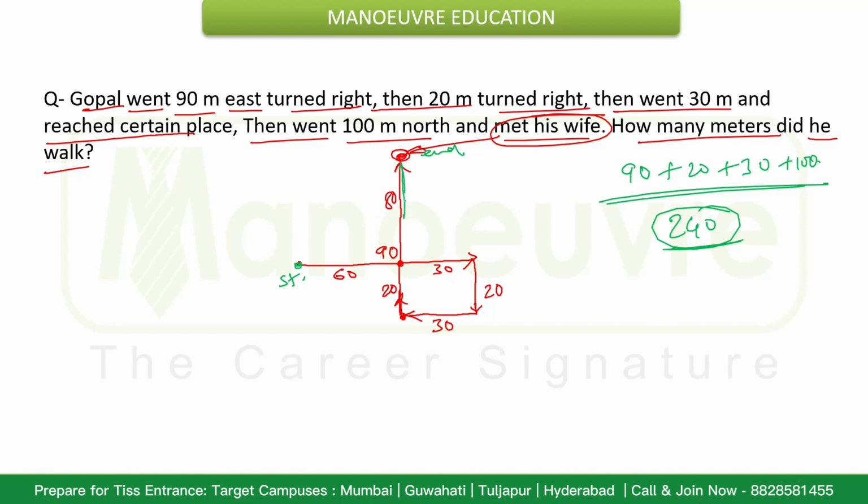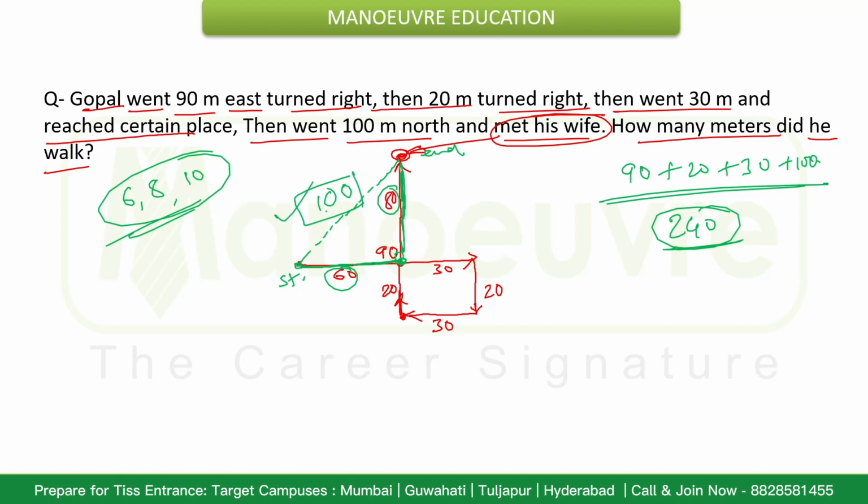So generally in these types of questions, the shortest distance is expected to be asked, and which could also match with the option. So if you try to look at this triangle, if this is 80 and this is 60, so taking the help of Pythagoras triplet, which is 6, 8, 10, clearly this answer will come out as 100. So if the question seems to be asking for the shortest distance between the starting and the end point after meeting his wife, that will be 100 meter.